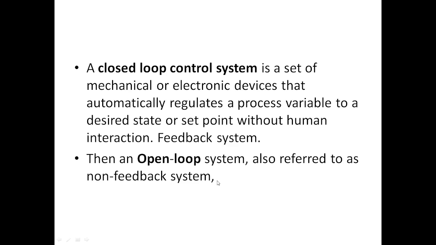What does that mean? What is a feedback system? For example, someone is preparing coffee. He will put some coffee and some sugar, and the coffee will be ready. Then he will taste, and if he finds that the coffee is less or the sugar is less, he will add some sugar.